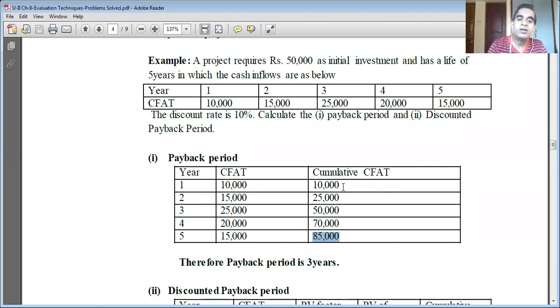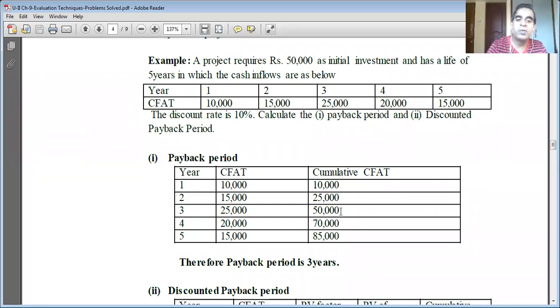Now, just for simplicity, because our focus is on discounted payback period, the author has given this one as a simple case. In which year is the initial investment of 50,000 recovered? Can anyone find out and tell? In which year will 50,000 rupees be recovered? Third year. Very good, Mr. Srikanth. Third year, sir. Yes, Bharat. Third year. Very good, everyone.